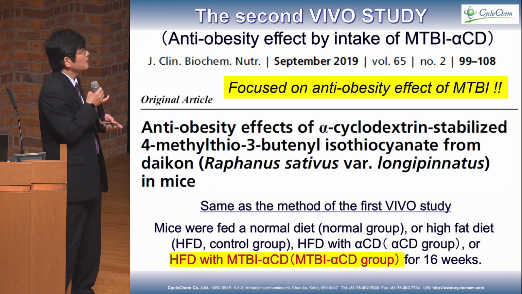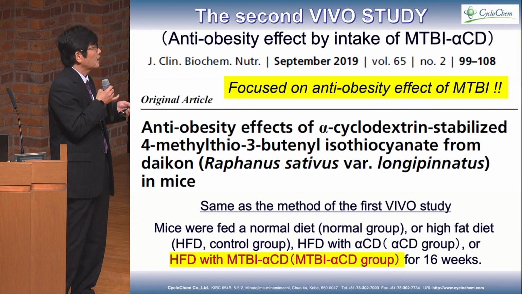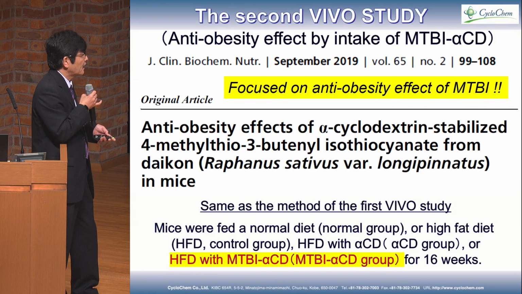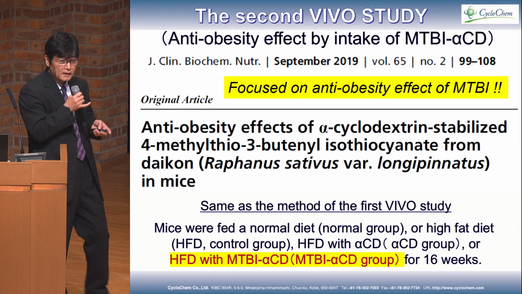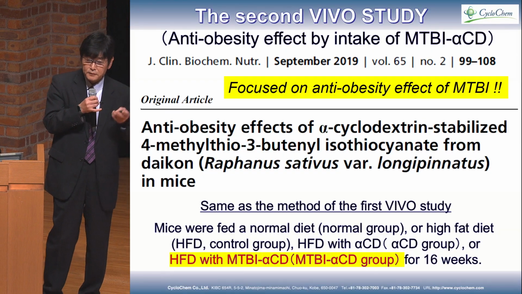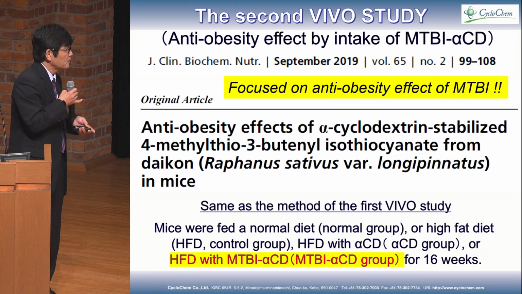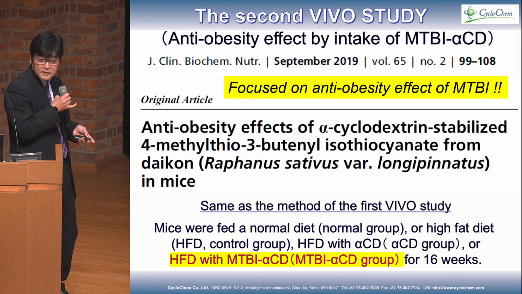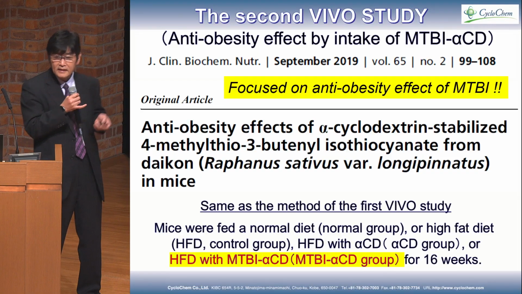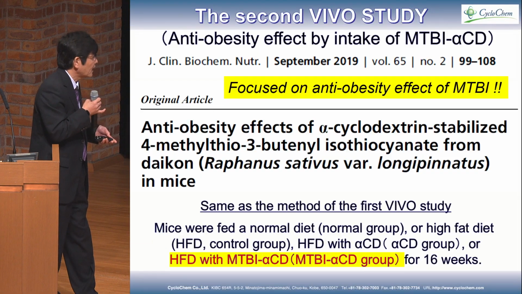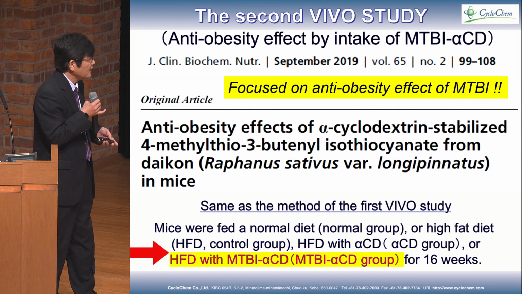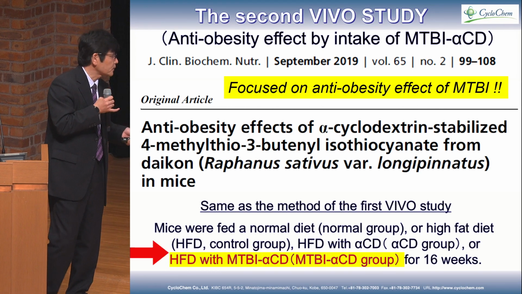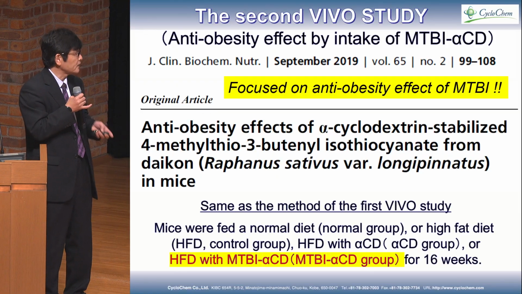This is the second in vivo study. Almost the same as the first study, but the difference is the mouse groups. The first study had 3 groups: normal diet, high-fat diet, and high-fat diet with alpha cyclodextrin. In addition, we did the high-fat diet with MTBI alpha cyclodextrin, radish alpha cyclodextrin complex, for 16 weeks.